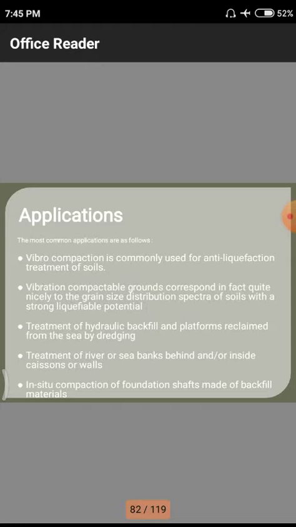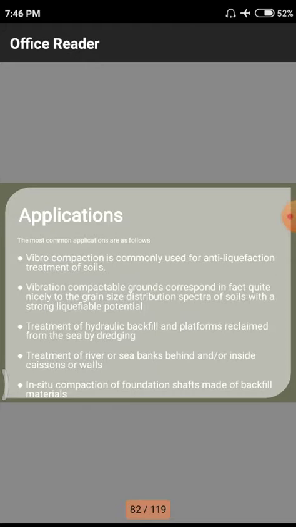Next one, vibration compactable grounds correspond quite nicely to the grain size distribution spectrum of the soils with a strong liquefiable potential. That means what are the soils we are having, is there any strong properties on those particular soils, we need to observe, and if the soil is liquefiable or not. That means before we do particular methods, we need to observe the soil, is it a liquefiable soil or not. By using that we will have this application.